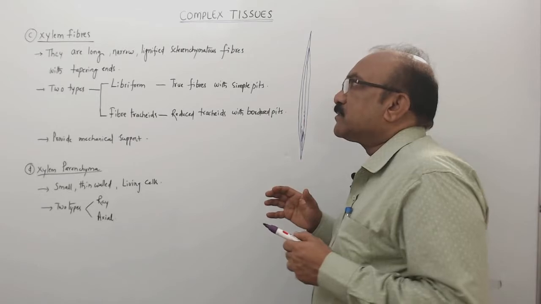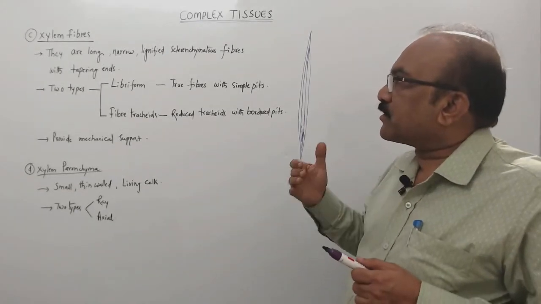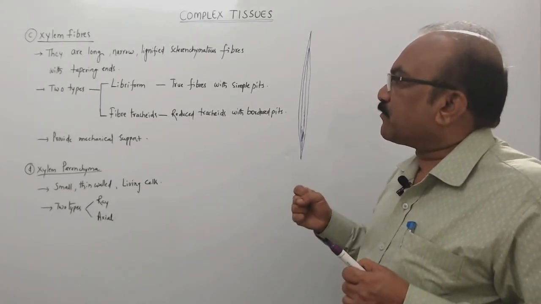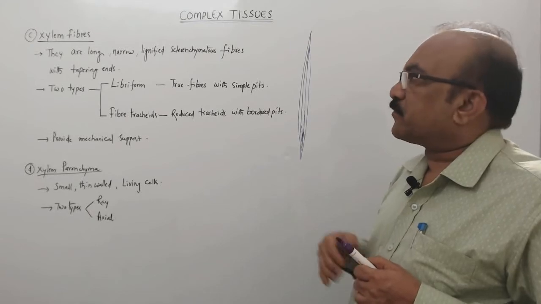So that's why xylem fibers do not help in the conduction of water, but they provide mechanical strength.